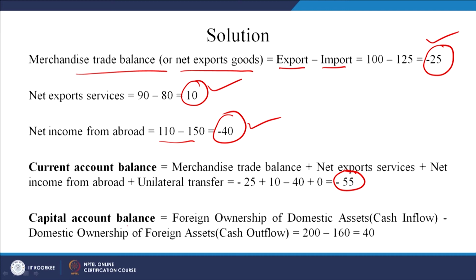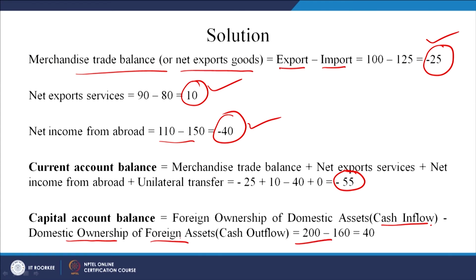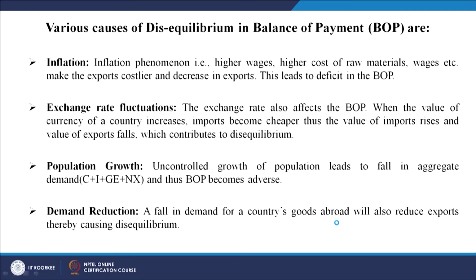Capital account balance is equal to the foreign ownership of domestic assets, which is cash inflow, minus the domestic ownership of foreign assets, which is cash outflow, where money has gone out. Let us say the increase in foreign ownership of domestic assets is 200. This is money coming in because of foreign ownership of domestic assets. Here money has gone out. So, cash inflow is 200 and cash outflow is 160. So, the result is 40. I hope you have been able to do it with me, right.